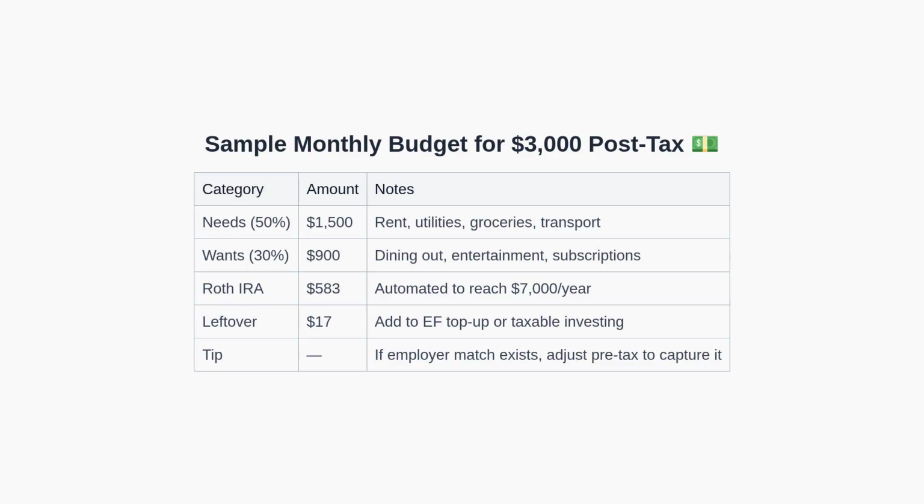This sample monthly budget illustrates the 50-30-20 framework for a $3,000 post-tax income. Needs take $1,500 for essentials such as rent, utilities, groceries, and transportation. Wants consume $900 for discretionary expenses. $583 go to the Roth IRA to reach $7,000 annually. The remaining $17 can be added to topping up the emergency fund or invested in a taxable account.